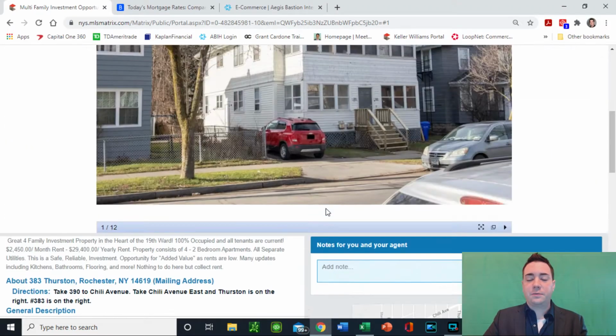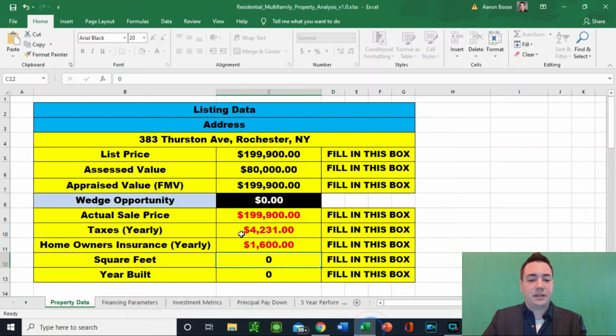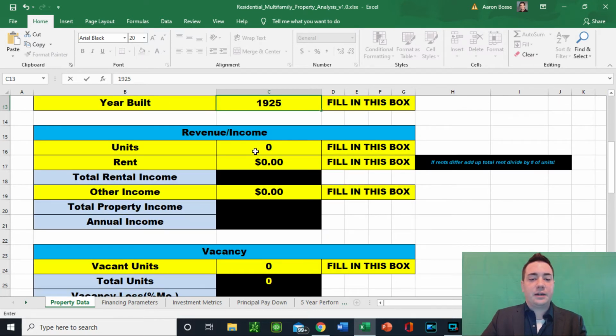Now, going right back up to the top of the MLS listing, square footage 3528, and we also have this built in 1925. Okay, 3528, great. 3528, and also year built 1925. Great. So going on down here, this is going to be filling in, like I said, the basics of the property.